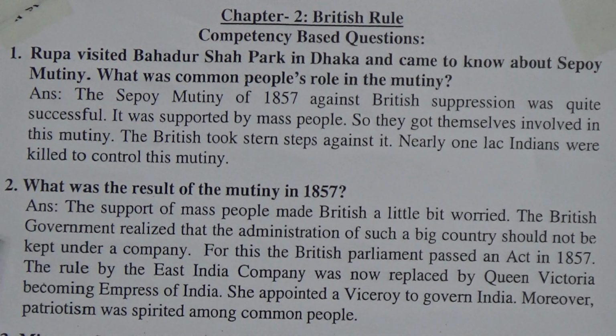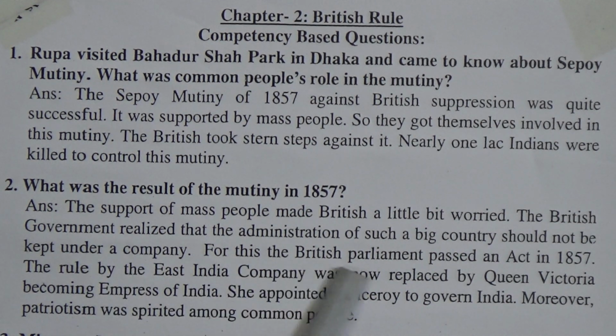Now we will go to number 2, and it's a very important question. What was the result of the mutiny in 1857? And we all know that in 1857 Sepoy Mutiny occurred, and the answer is, the support of mass people made British a little bit worried. The British government realized that the administration of such a big country should not be kept under a company.